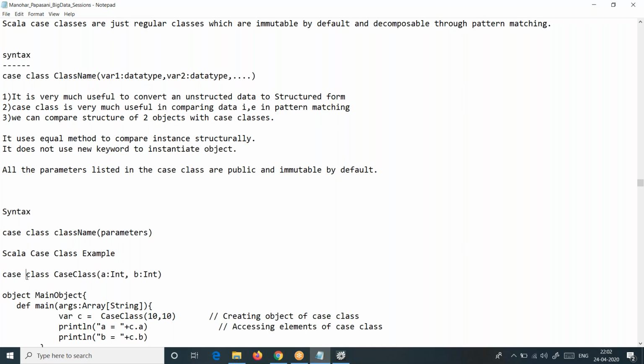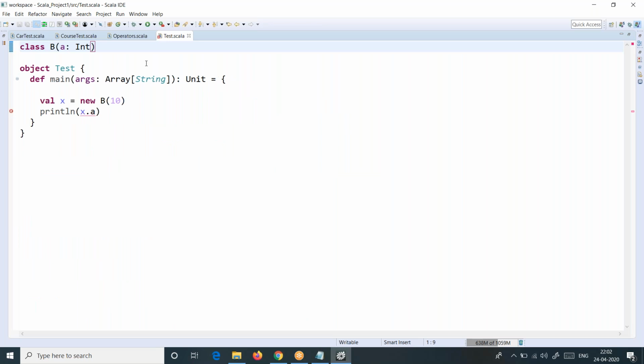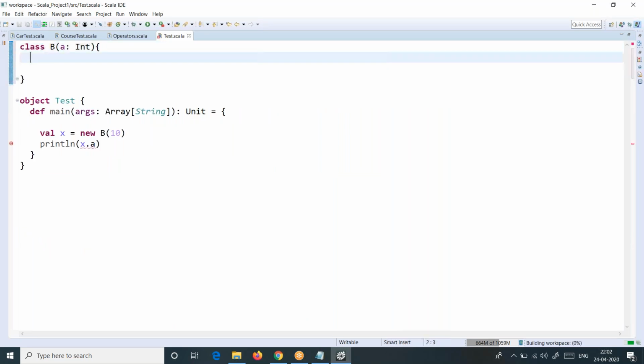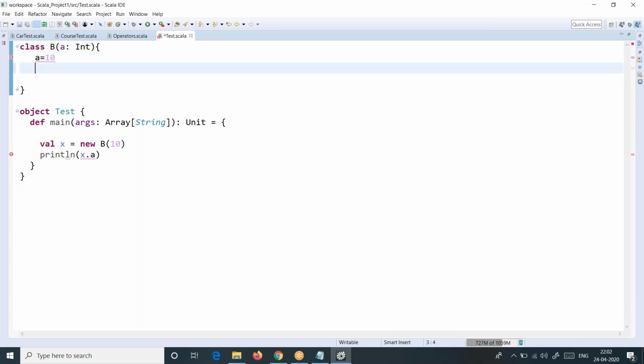So suppose if it is a class, here, then the scope visibility of them is they are private, and then are they mutable or immutable? Can we modify in the same class or not? That is the question. They are private. If it is a class, if you want to cross check, you can do one thing. That detailing is very important, guys. Set a equal to 10 here. Okay, and then try to print it.